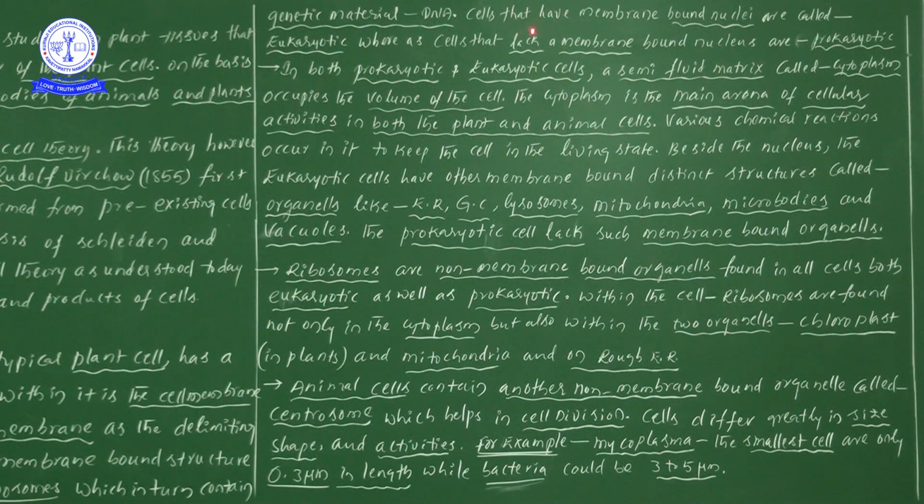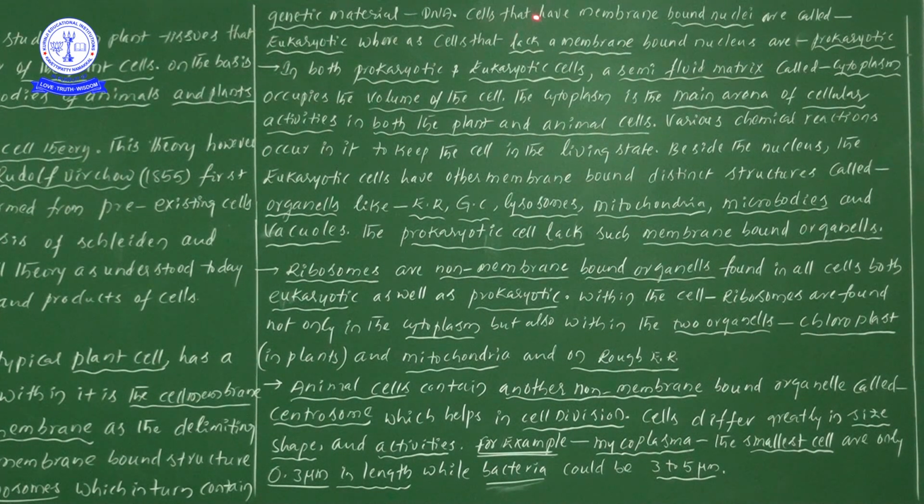Next one, cells that have a membrane bound nucleus are known as eukaryotic. So what are the cells that have a membrane bound nucleus? Cells with a nucleus, and that nucleus also has a boundary, that nucleus also has a membrane. If the membrane boundary is there, that particular cell we take as a eukaryotic cell. Point understood? A simple thing.